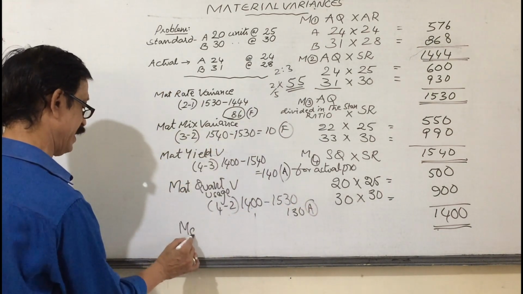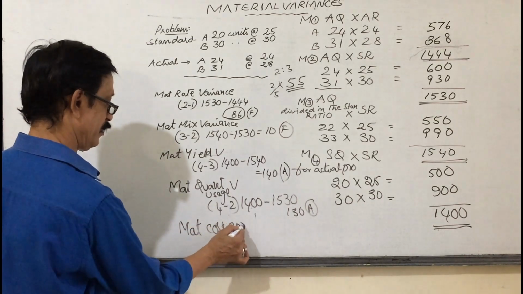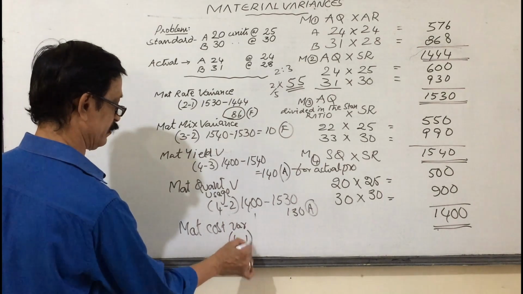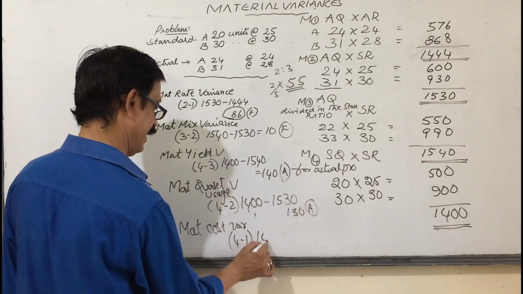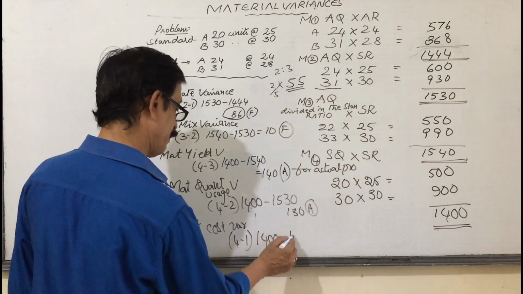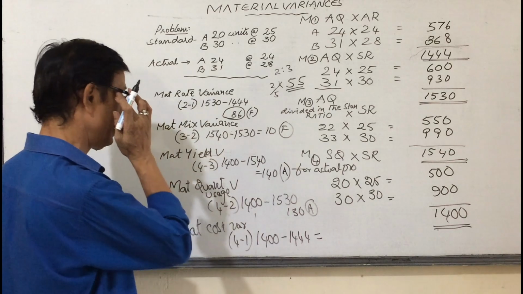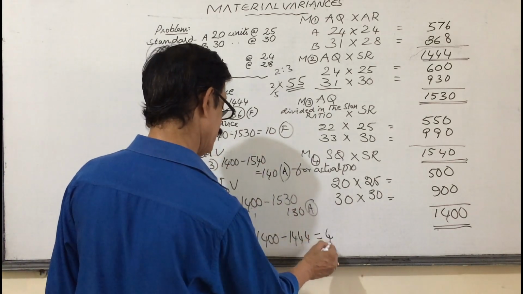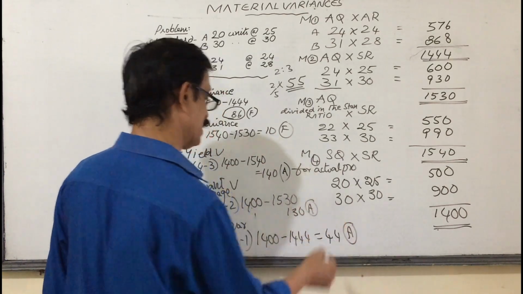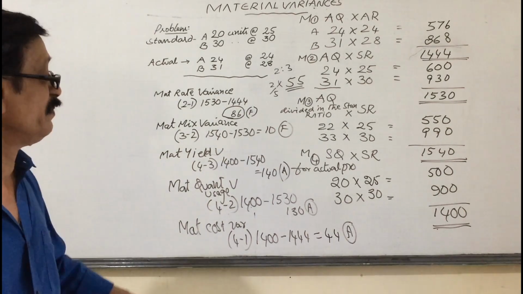Last and final, material cost variance. 4 minus 1. 1400 minus 1444. That means we got 44. This is also a negative value. That's why adverse.